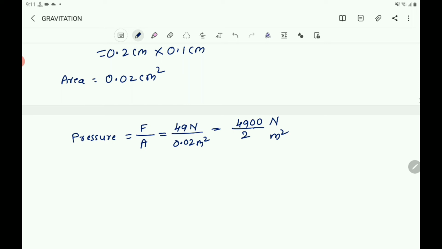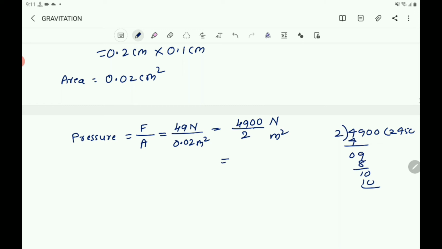And if you divide 4900 by 2, 2 2s are 4 and 9, you will get 2 4s are 8, 1 0, 2 5s are 10, again here you will get 0.